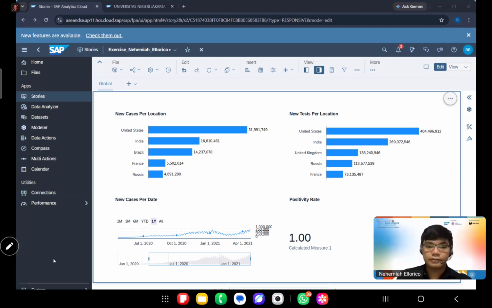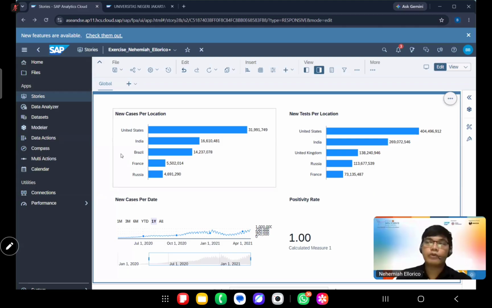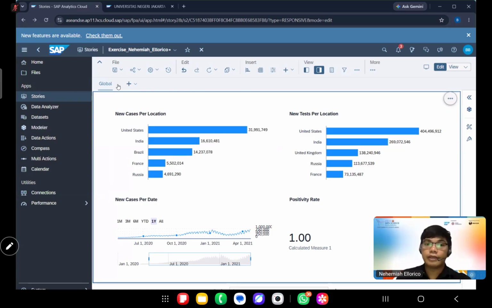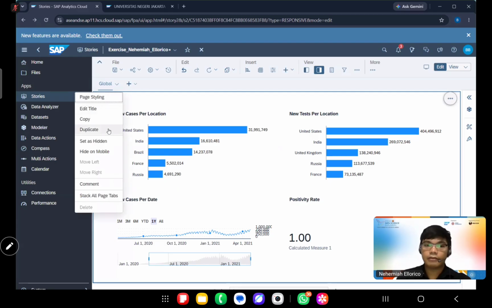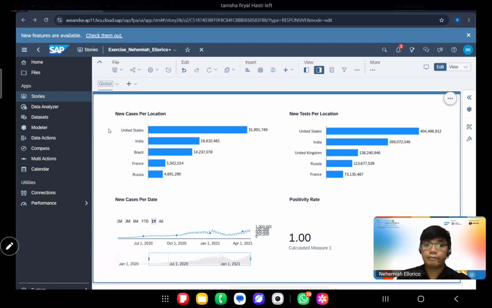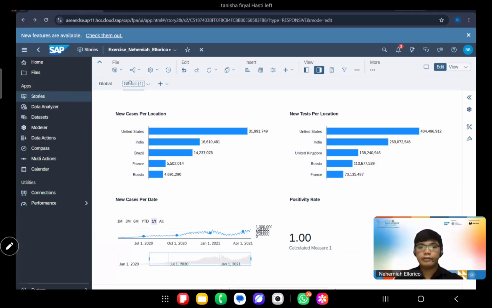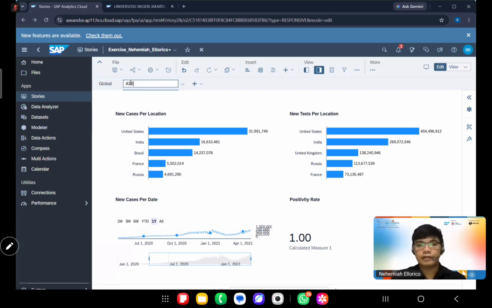Done? Okay. Now we would want to create something specific for ASEAN. How do we do that without doing it from scratch? So we can duplicate this one. And then we can just type ASEAN, because we would want to create specifically for ASEAN.